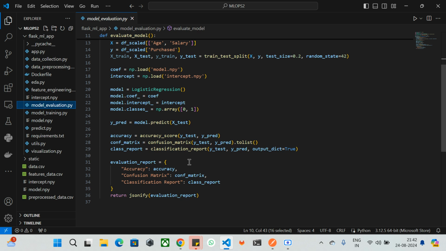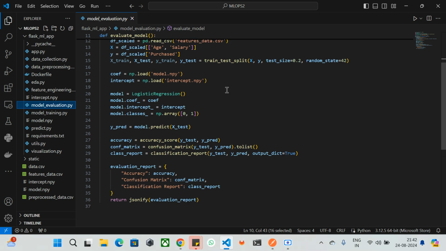So first, the data is read again, and the model coefficient and intercepts are loaded from the saved file that we already have, and the new logistic regression model will be initiated, and the coefficients and intercepts will be loaded and assigned, and later we will set the manual classes, and it will do the prediction on the test data. So these are all about the model evaluation that we're going to use. We'll see how it will look while running the application.